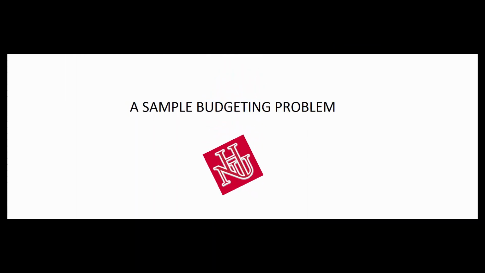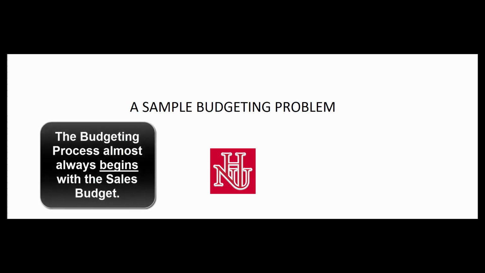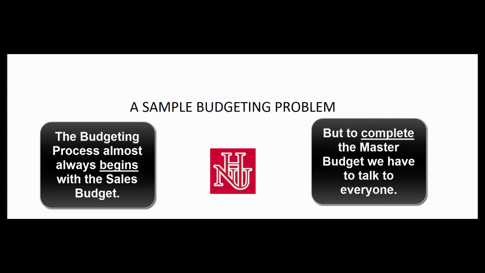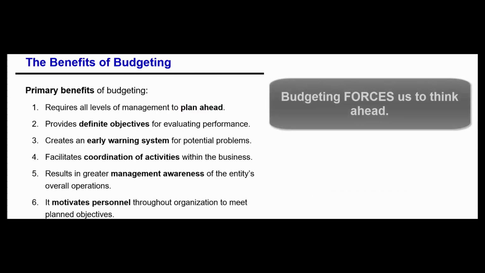Okay, there's like a million ways to go about creating a budget. They all involve talking to marketing to get a feel for the sales that are predicted for the next period, and talking to other people around the company to get their input about what the future looks like and how we can all work together to meet our goals. But let's start with a sample and pretty simple budgeting process.